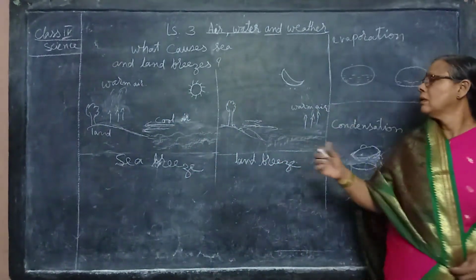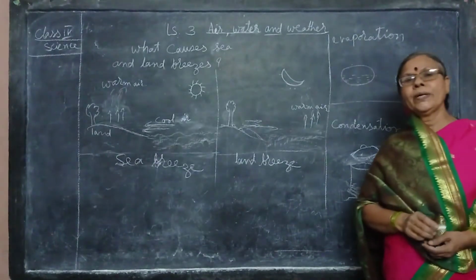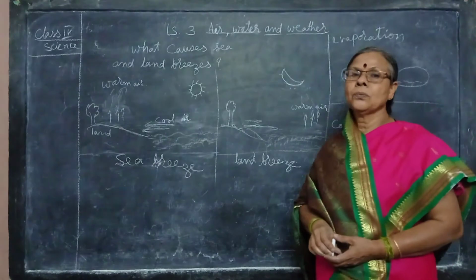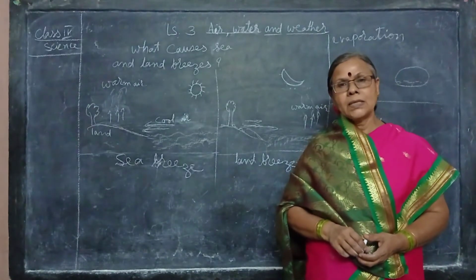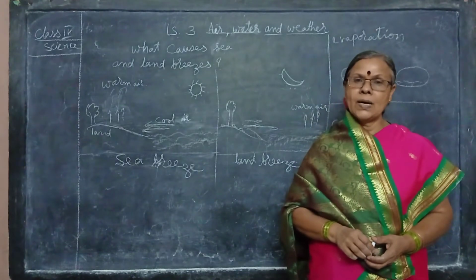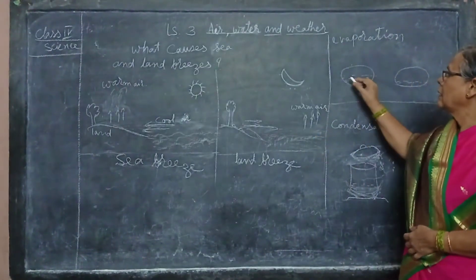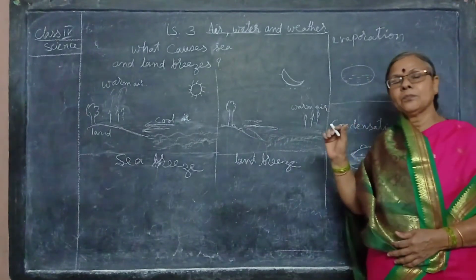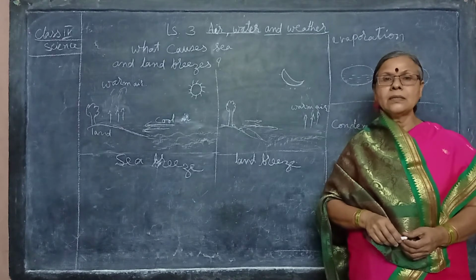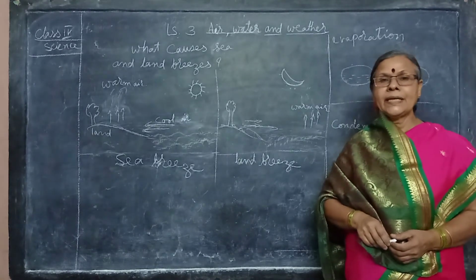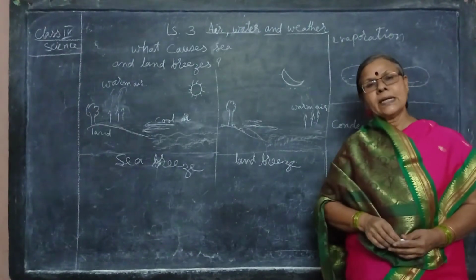Now, evaporation and condensation, how it takes place. Evaporation always takes place, but in the summer it is faster. That is why sometimes you can see lakes, rivers and ponds become dry in the summer, but in the winter it is not that much. You can do this activity.